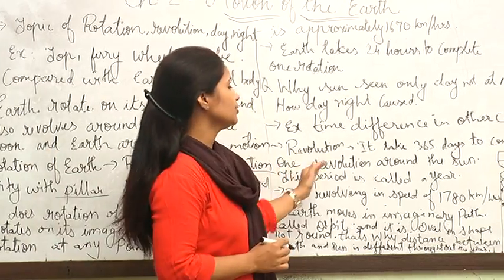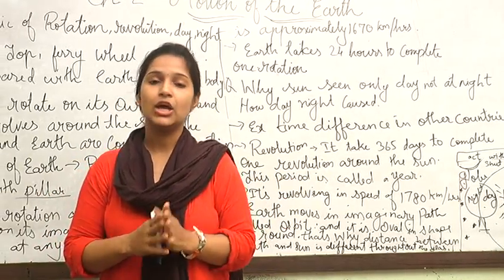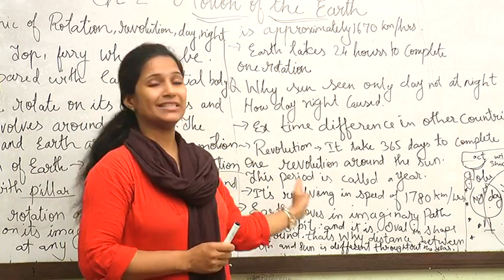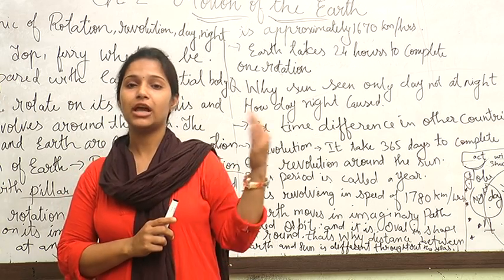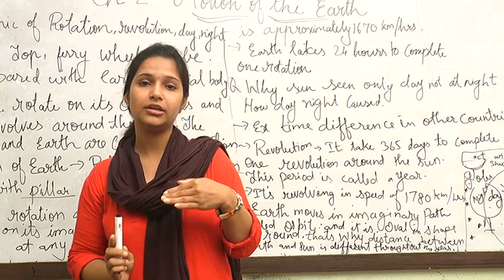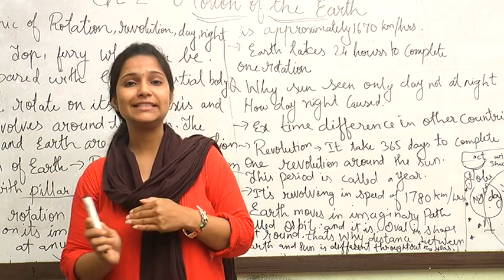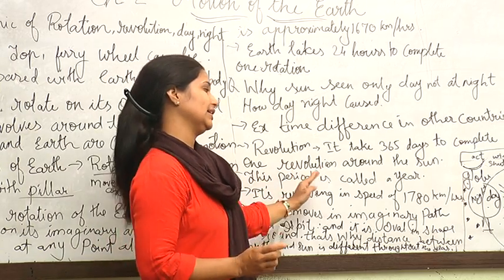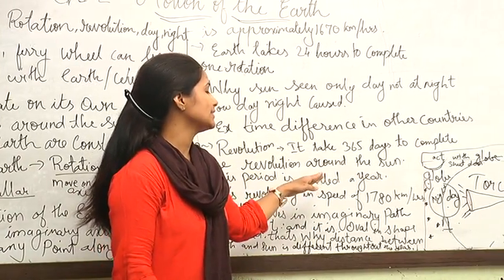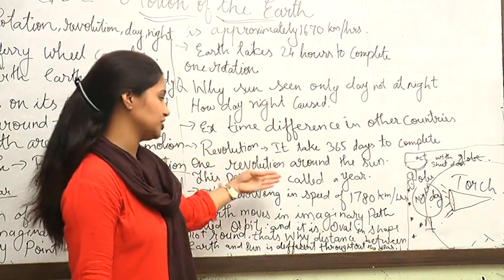Okay, so one revolution around the sun, this period is called a year, and these 365 days which it takes to revolve around the sun, this period is called a year. Yes, we finished all the 12 months and that 1 year is finished. Why? Because the revolution period of the earth is finished. So that's why this period is known as a year. And it is revolving at a speed of 1780 kilometers. Students, please note down this information.